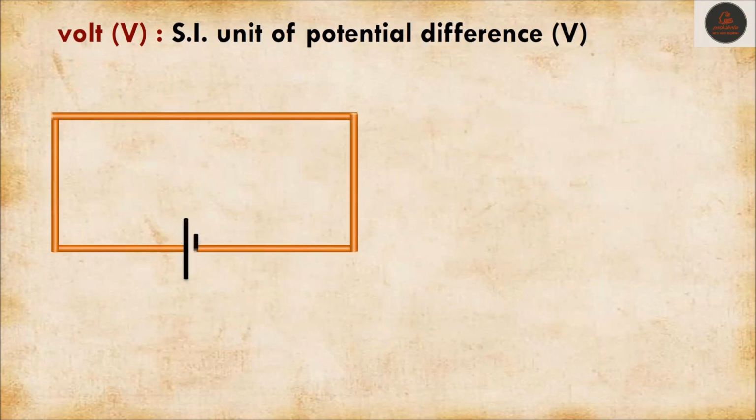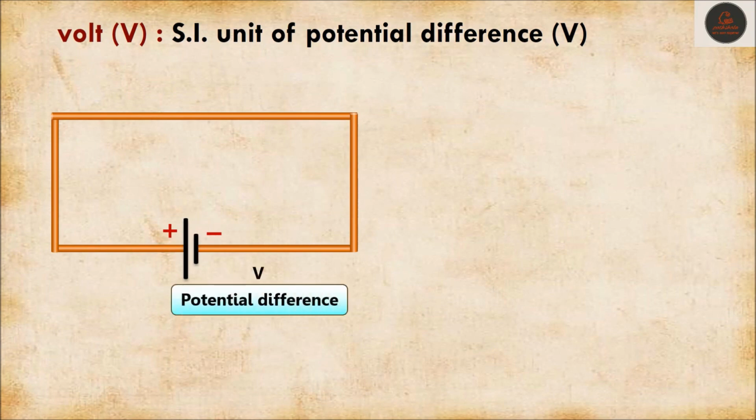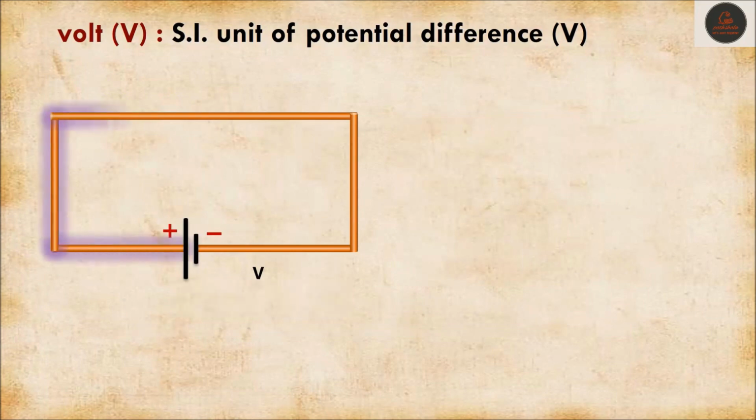Now let's understand an electric circuit. There is a cell inbuilt in it. Obviously cells provide potential difference, and due to this potential difference, electric current will pass through the circuit.